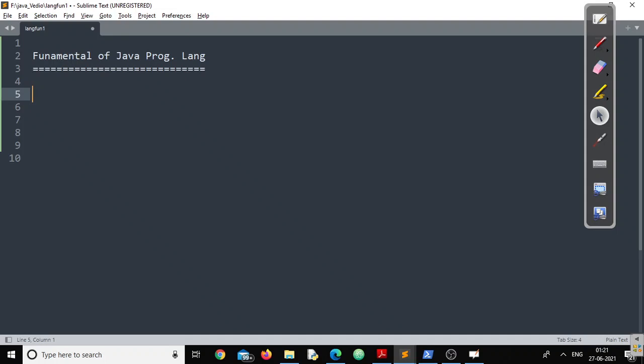Now, here we will start with the basics of Java programming language. So you can call this the fundamentals of Java programming language, or some of the tutors call this language fundamentals. All the things are the same, no problem at all.